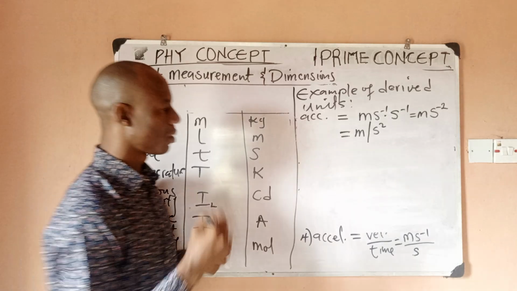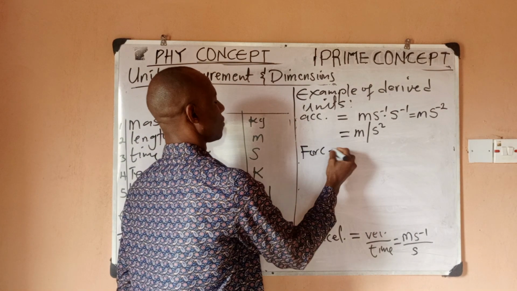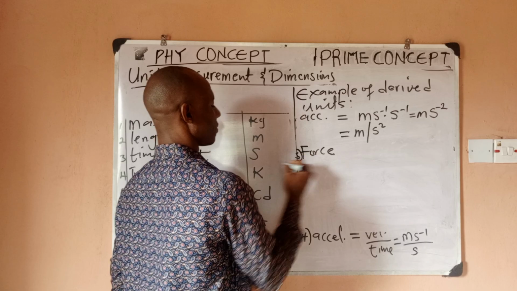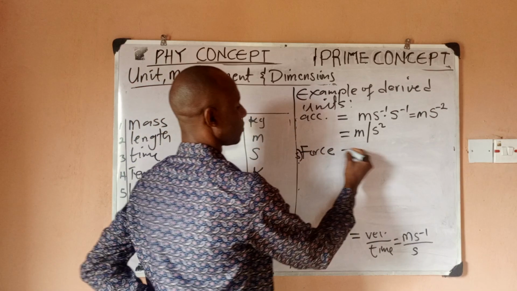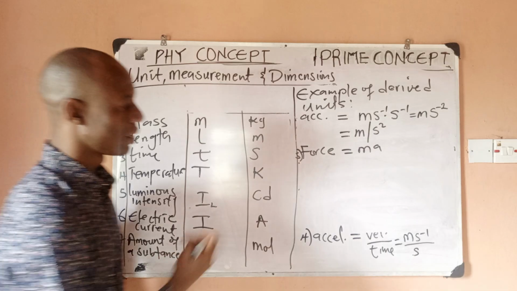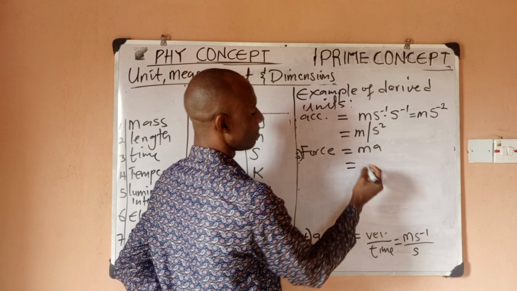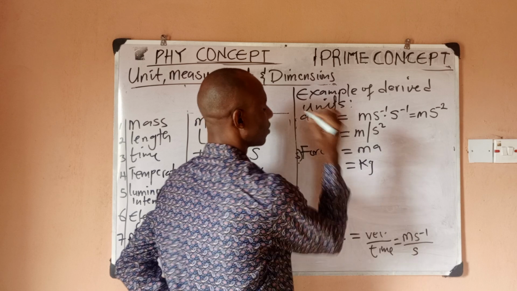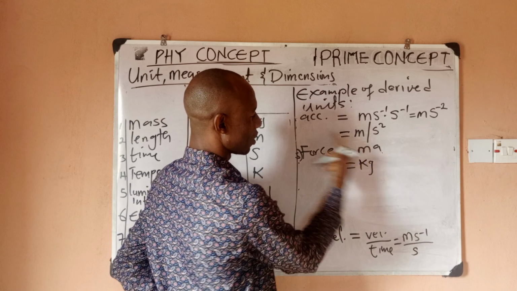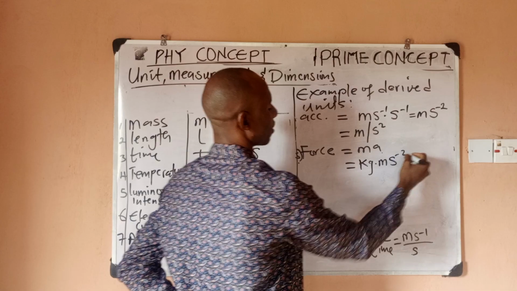So we want to derive some more relations. Say we have force, which is number 5. You can say that force is ma, mass times acceleration, right? And we know that mass is measured in kilogram. And we know that for acceleration, we've gotten the unit, which is meter per second square.